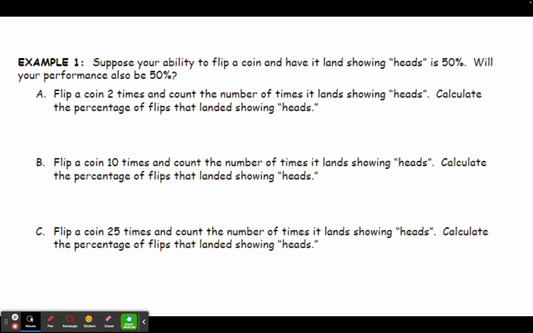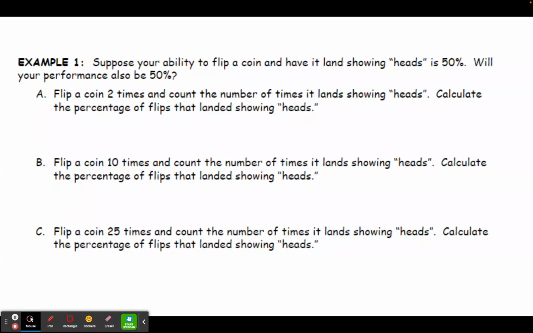Now we're going to look at an example of flipping a coin, and we want to see if your performance matches your ability. If you have a coin at home, you can do these coin tosses on your own. I'm going to use a coin toss simulator during this video, and we're going to toss the coin that way. We know that your ability to flip a coin and have it land showing heads is 50%, but we want to see if your performance is also going to be 50%. We're going to look at a small number of attempts, like 2 and 10 and 25, and then we're also going to look at some larger number of attempts.